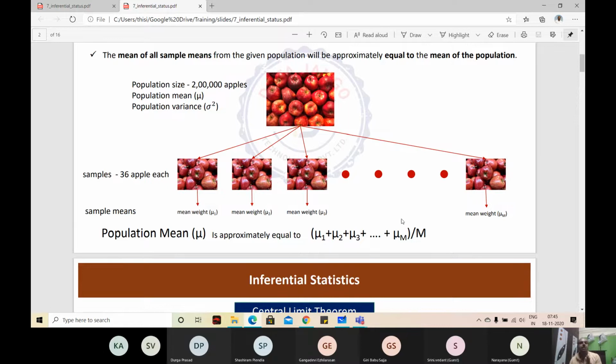Your sample means are always normally distributed. This is one important thing to know. Okay, you got my statement. I made one statement: whether your population is normally distributed or not, it doesn't matter. Your sample means are going to be normally distributed, I said. Did you get the statement?